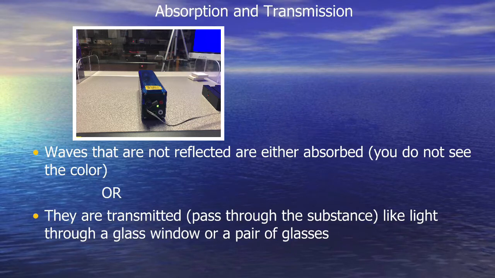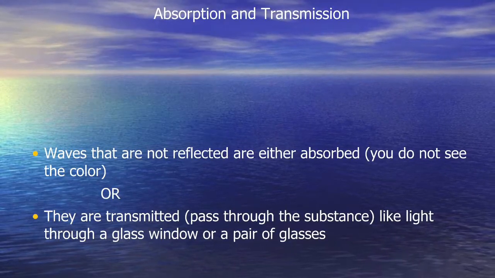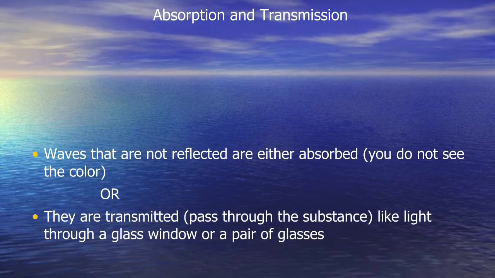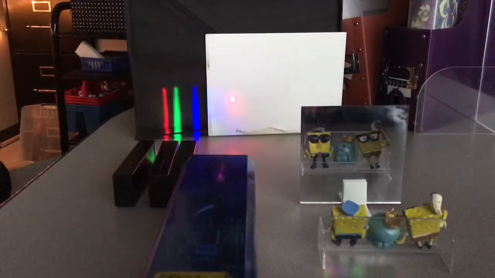Waves that are not reflected are either absorbed, so you do not see the color, or transmitted. It passes through the substance like light through a glass window or a pair of glasses. We're going to do a little demonstration here on reflection. When it comes to types of light waves, waves can do several things. They can reflect, they can absorb, they can transmit, or they can refract. Right now we're going to talk about reflection, absorption, and transmission.